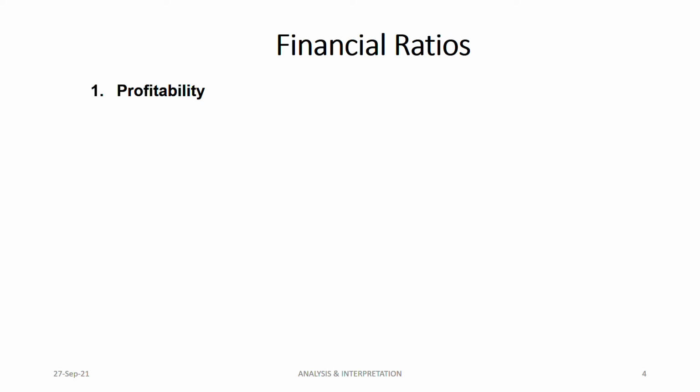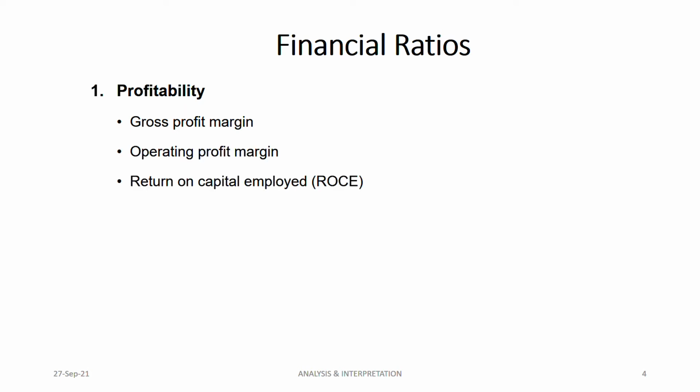Okay. So the first type of ratios are known as profitability ratios. Under profitability, we have 3 types of ratio: gross profit margin, operating profit margin, and return on capital employed. You must be familiar with these 3 ratios from your earlier studies, financial reporting or financial accounting. Okay. If you forgot also, it's okay. It's not a big deal because I have included the formula for you.